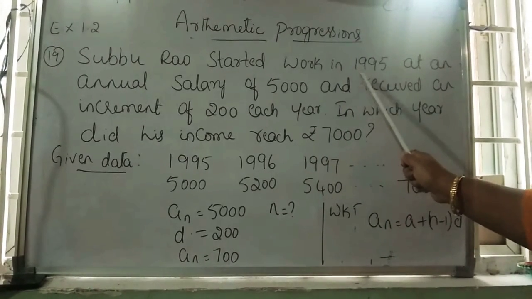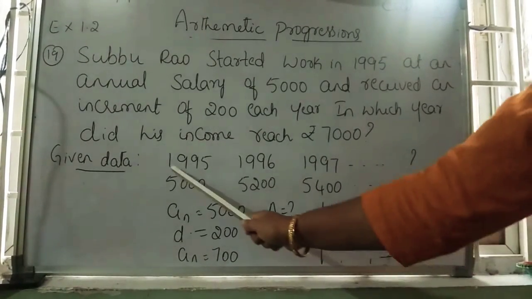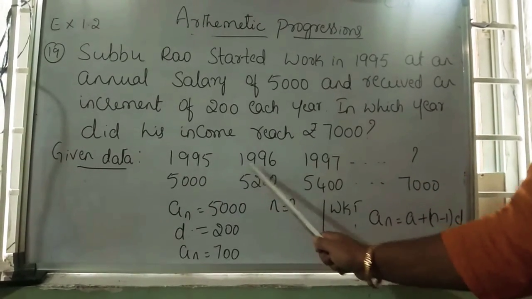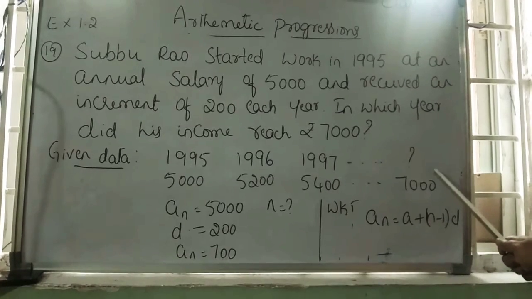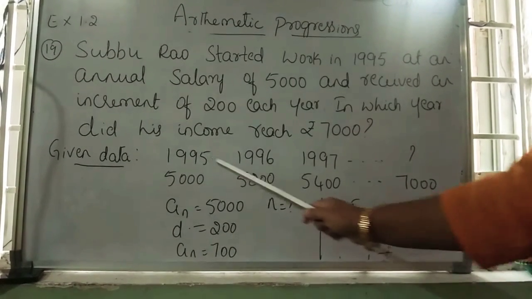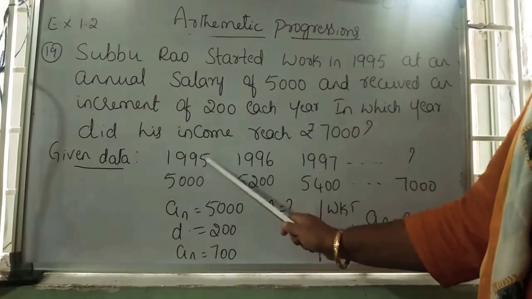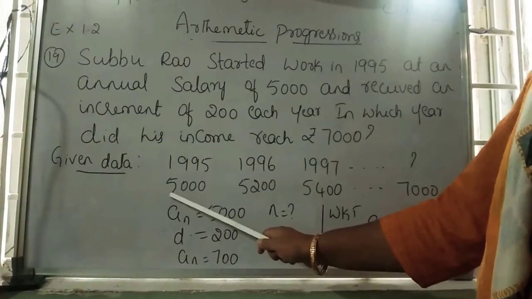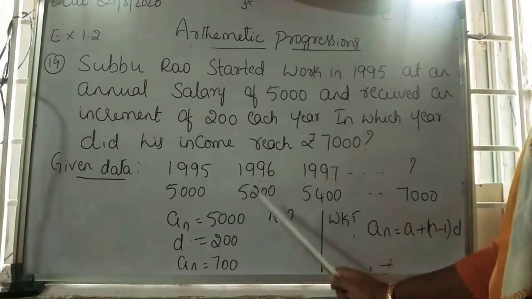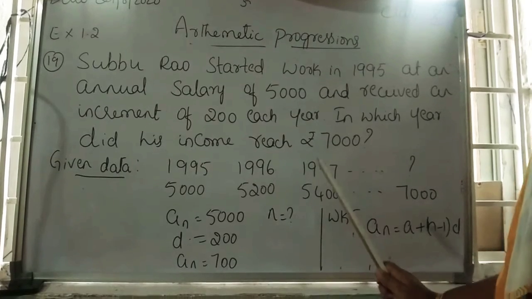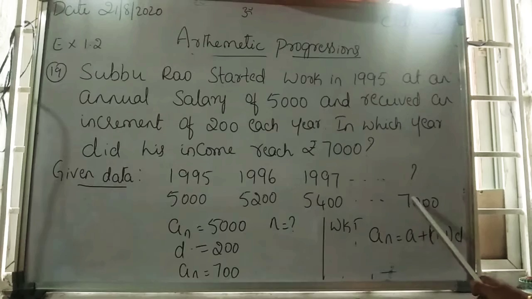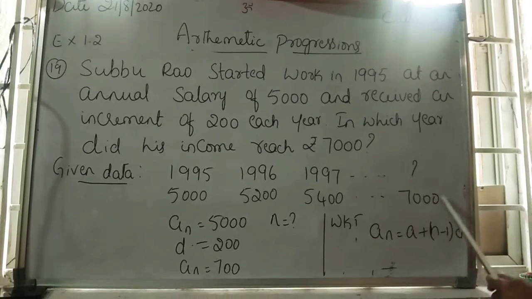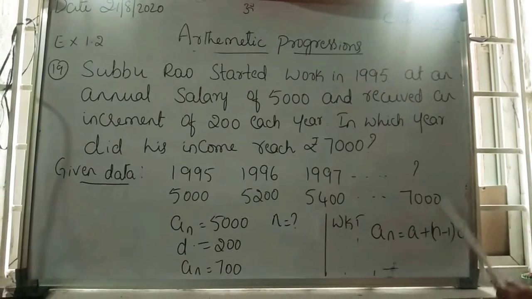In which year will he receive 7,000? He started his work in 1995, then 1996, 1997, and in which year will he get 7,000? In the first year, that is 1995, he is getting 5,000. Next year 5,200. In 1997, 5,400, and so on, until he gets 7,000. That is in which year?